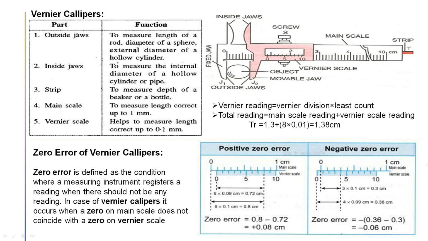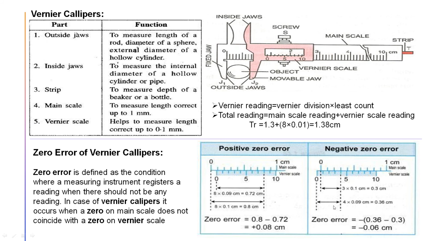If it is crossing the main scale zero, here you see my mouse pointer, it is crossing the main scale zero and coming to the right. I'm sorry, here it is right, the first case, and here it is at left of the main scale. That one is negative zero error. So if it is not able to cross, it is short, then it is positive zero error, and when it crosses, it is negative zero error.